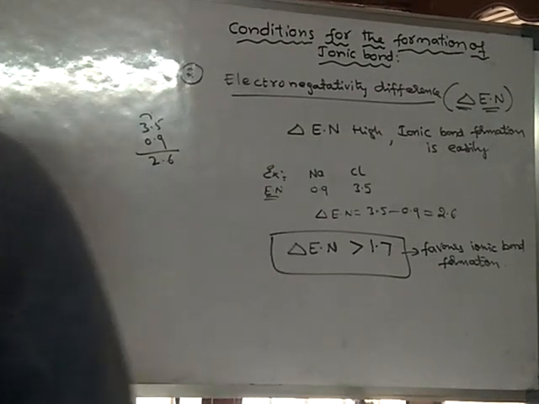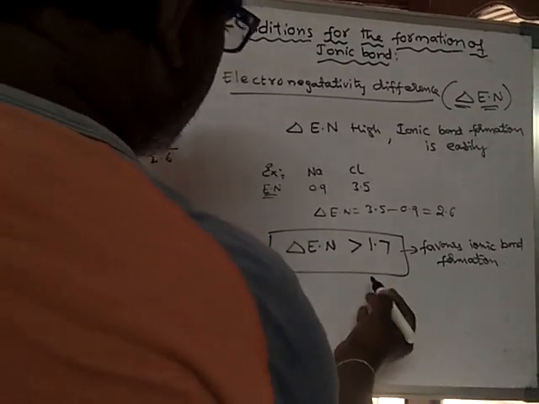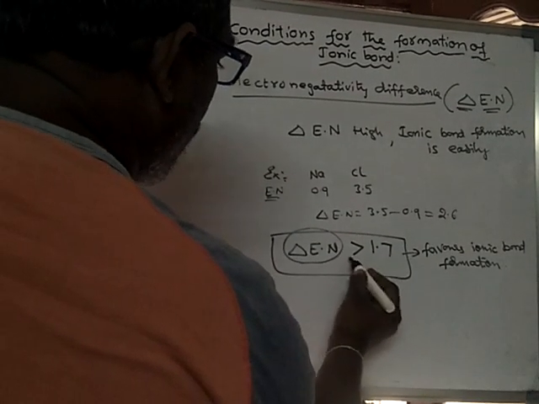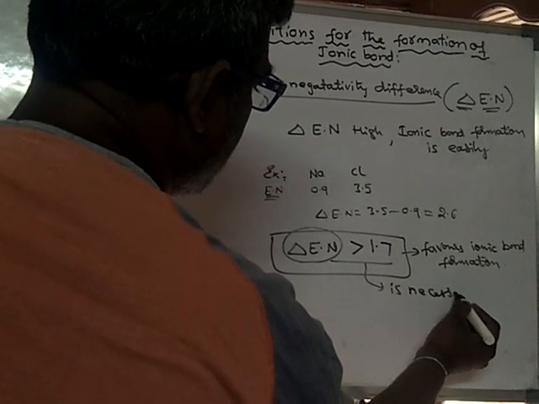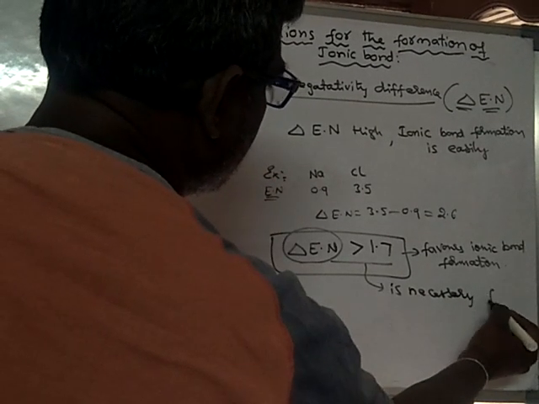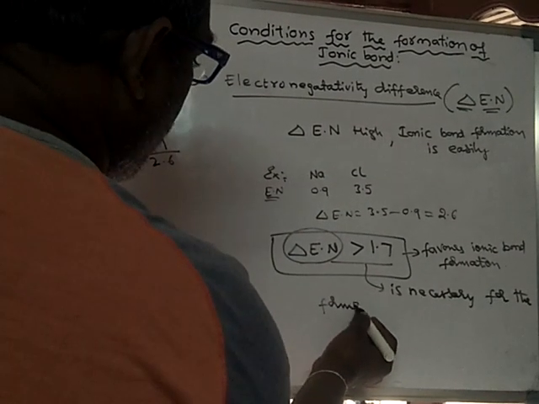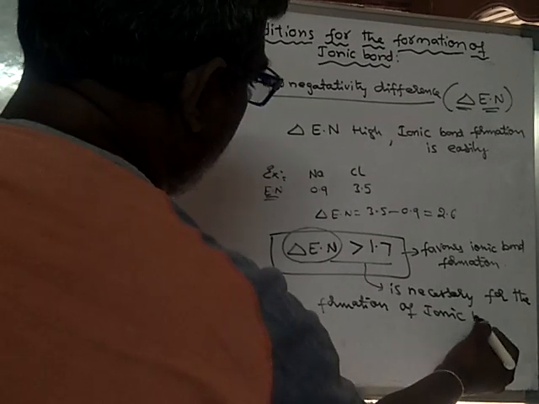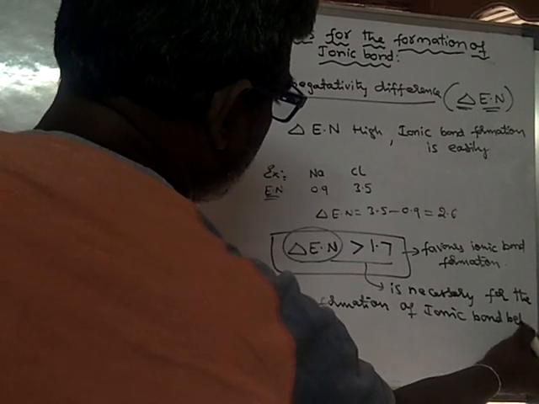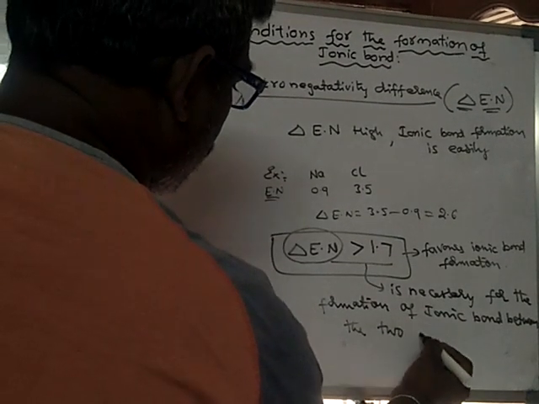Then only will an ionic bond form. So an electronegativity difference above 1.7 is necessary for the formation of an ionic bond between the two atoms.